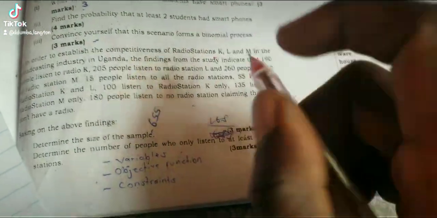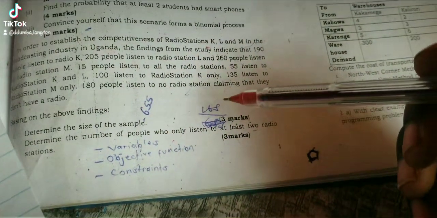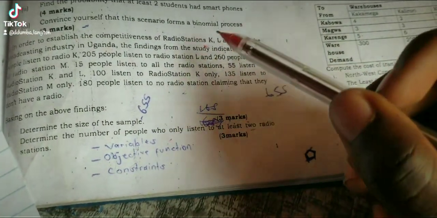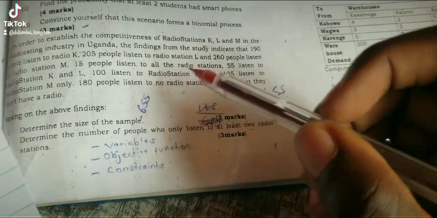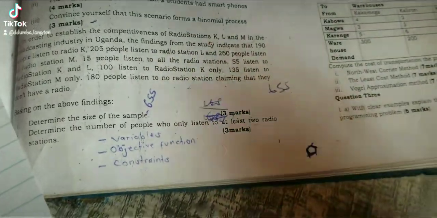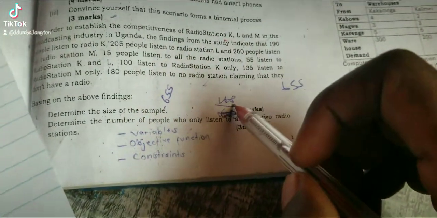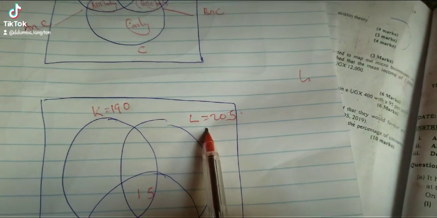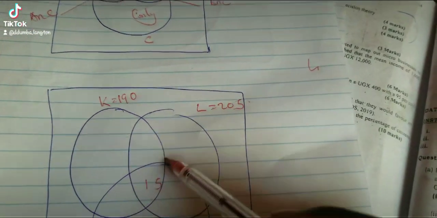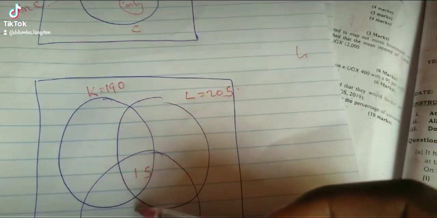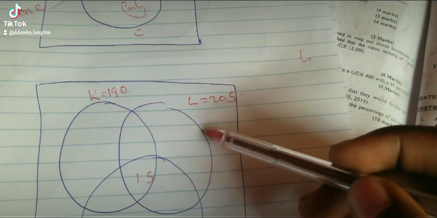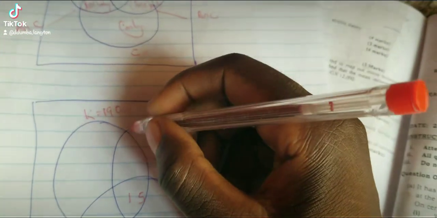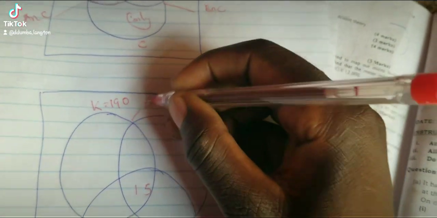Then they are saying 55 listen to radio K and L. 55 K and L, meaning we come back here, K and L. But the whole set of this is the K intersection L, so we are going to have our 55 up here.